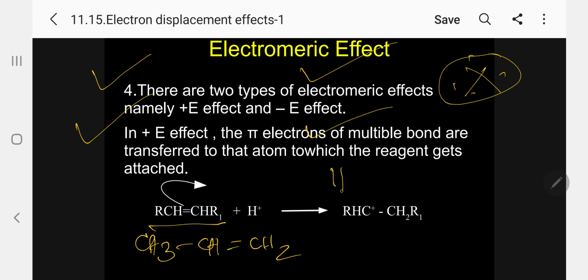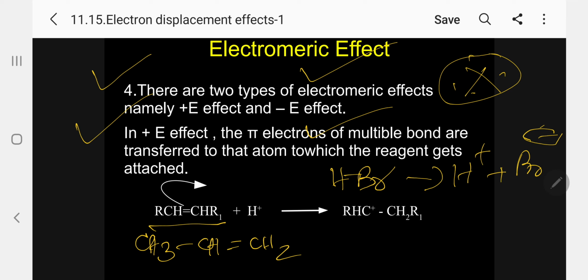Suppose we are adding HBr. When you add HBr, it will first polarize in the form of H plus and Br minus. We have already seen that in addition reactions, electrophilic addition takes place first, followed by nucleophilic addition, in the case of alkenes and alkynes.